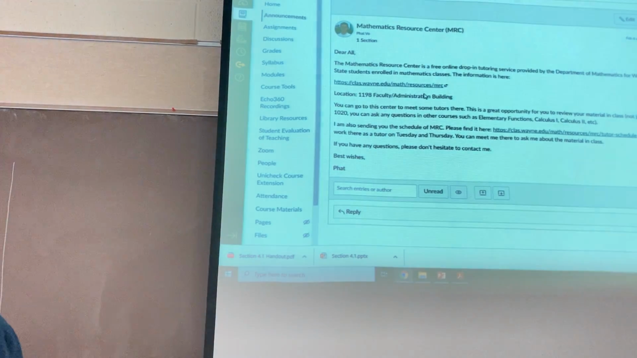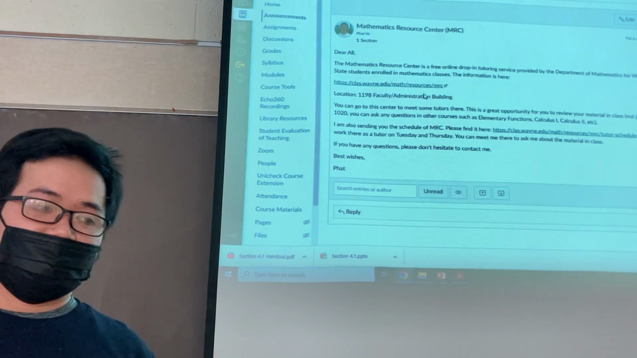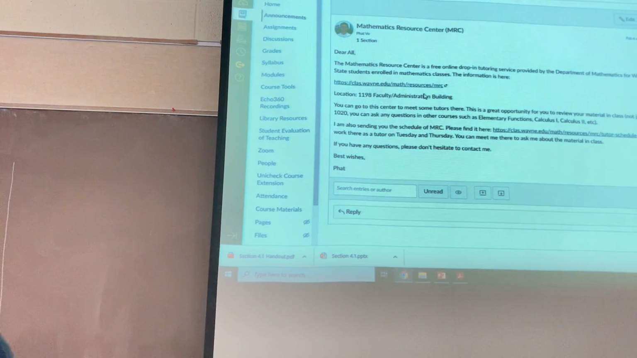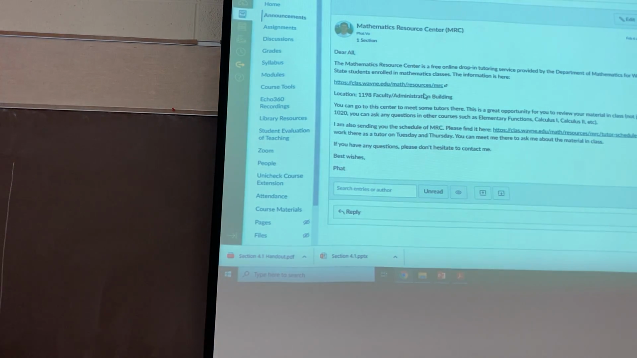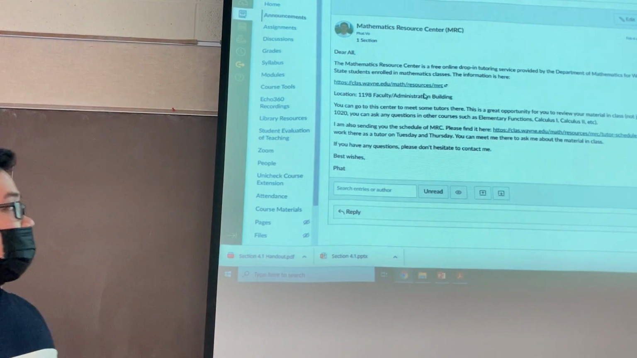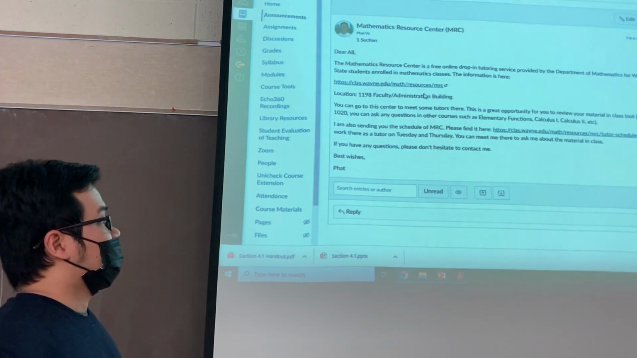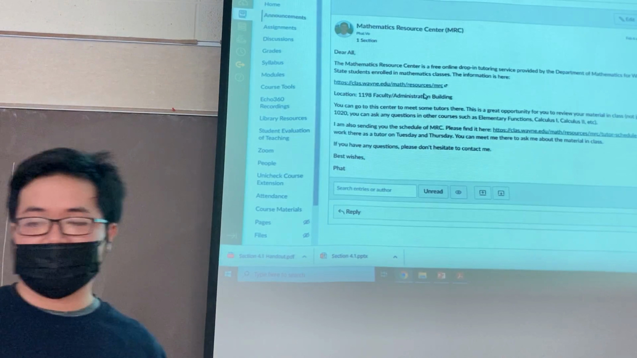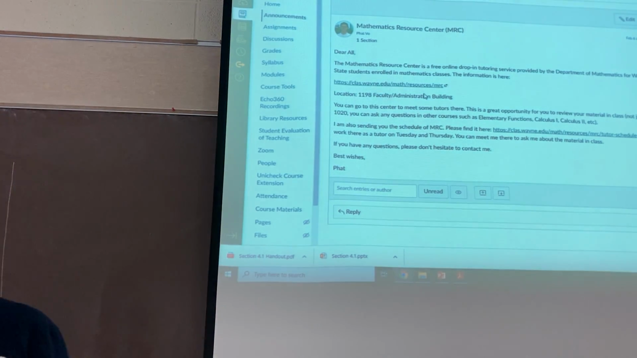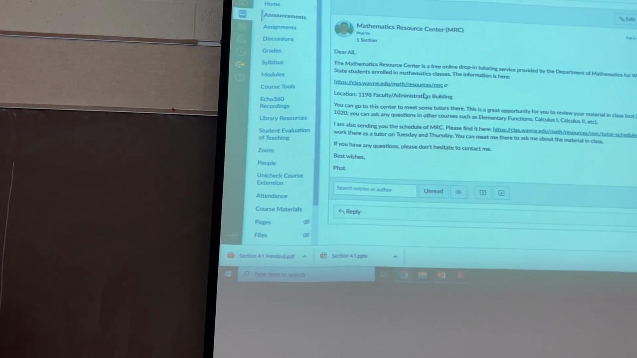So if you have any question or concerns about mathematics, not just about elementary statistics, if you have a question about Calculus 1 or elementary functions, something like this, you can go to this center and ask the tutor there. I also work in this center, so you can meet me on Tuesday and Thursday if you have any question. Okay, that's all about the Mathematics Resource Center. Any questions about this? No? Okay, hope you find it useful.